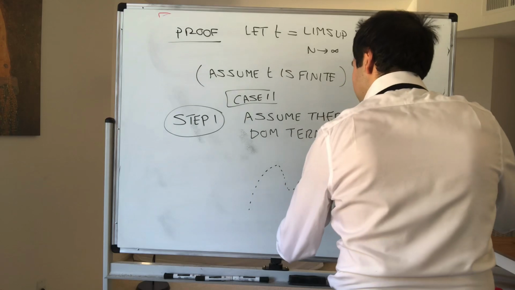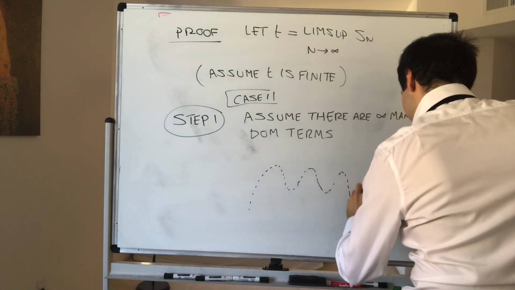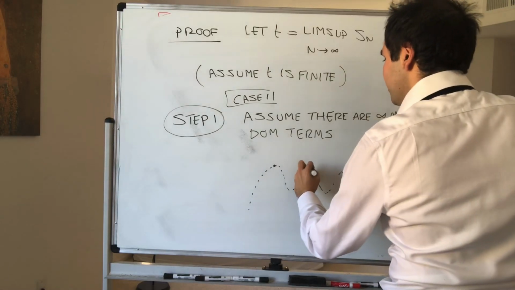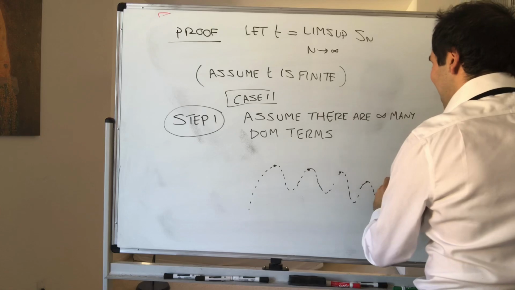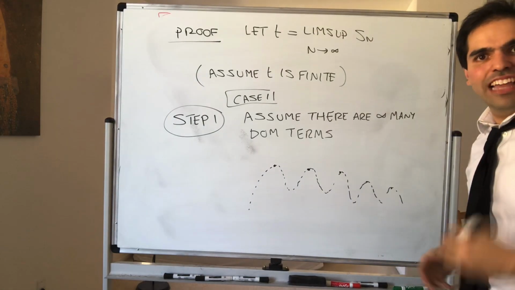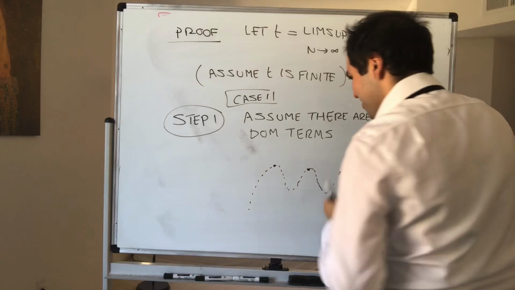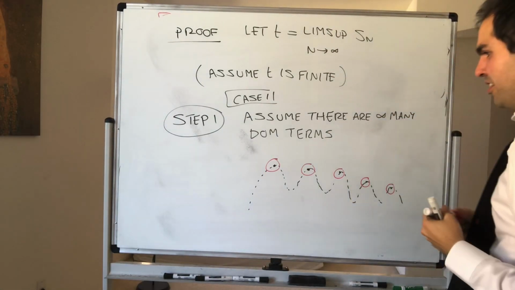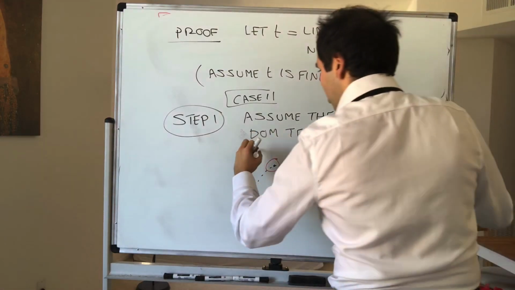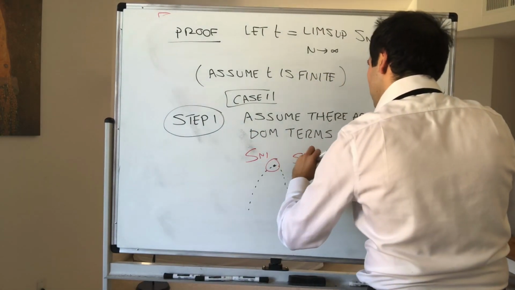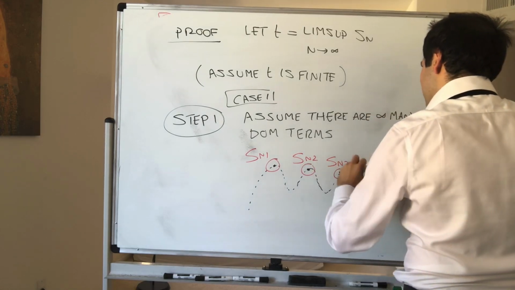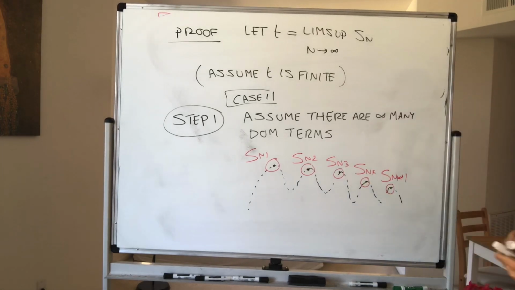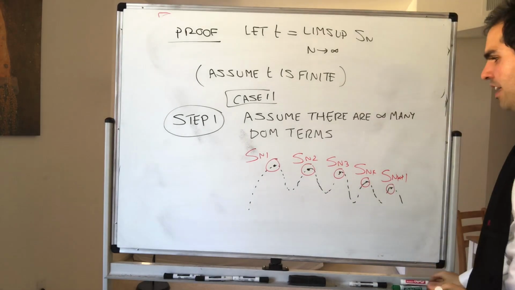I hope this piques your interest in limsups. So there are infinitely many peaks, and it turns out those peaks are actually our sequence that converges to the limsup. So it turns out this subsequence, let's call this Sn1, Sn2, Sn3, if you want Snk, Snk plus 1, turns out this subsequence converges to the limsup.